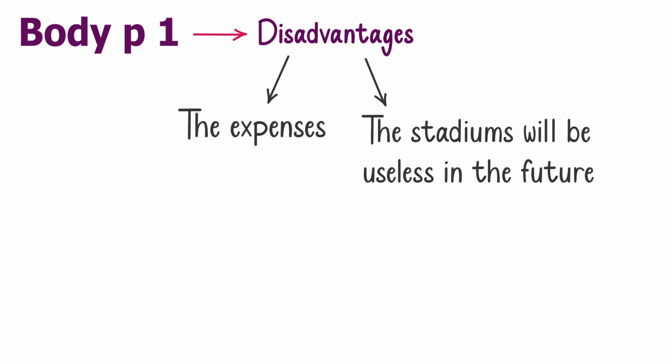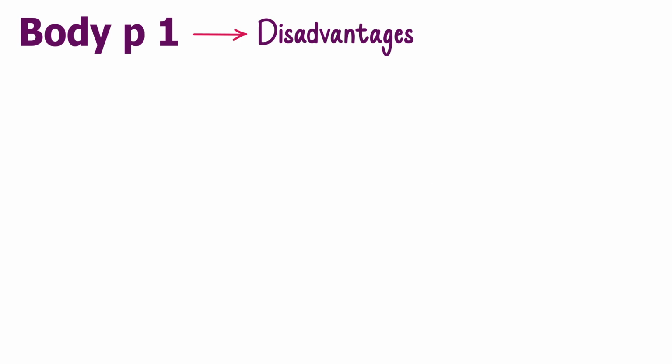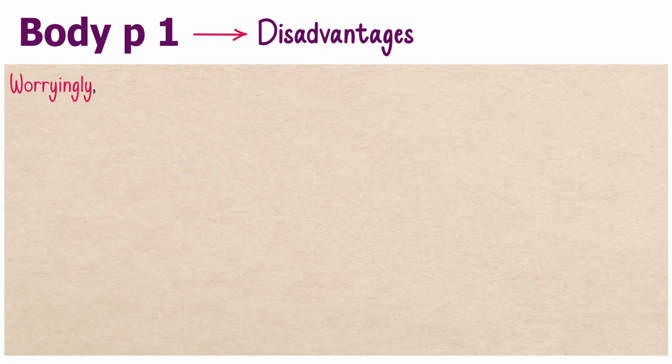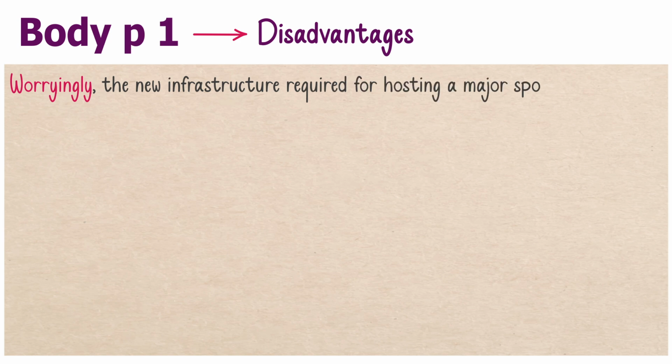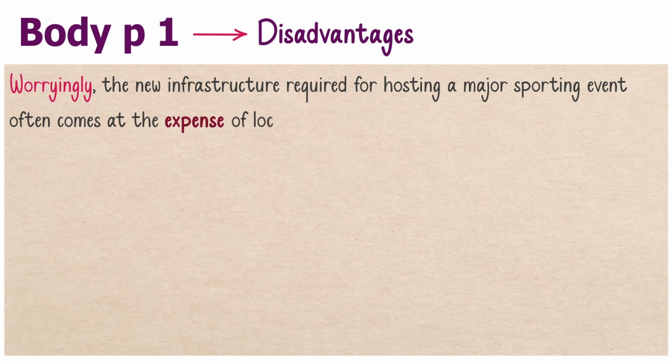Now let's start writing our first body paragraph. Because I'm going to talk about disadvantages, I start with the word worryingly. The new infrastructure required for hosting a major sporting event often comes at the expense of local people. Now, I have to expand it. I have to talk about it more. What do I mean by this?